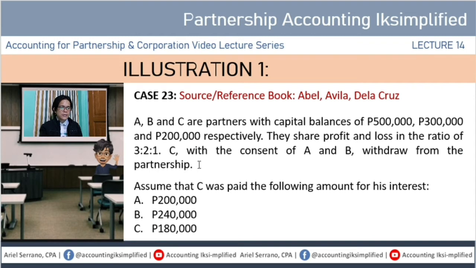Si partner C, as agreed or with the consent of partners A and B, withdraw from the partnership. Now, we have here three assumptions, A, B, and C. What will be the recording entry? Kung sakali sa letter A, ang binayaran ay 200,000, sa letter B, ang binayaran naman ay 240,000, or sa letter C, kung ang binayaran ay 180,000.